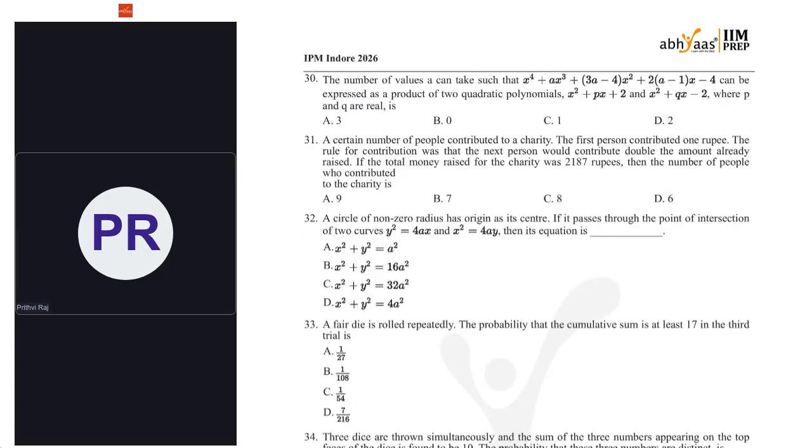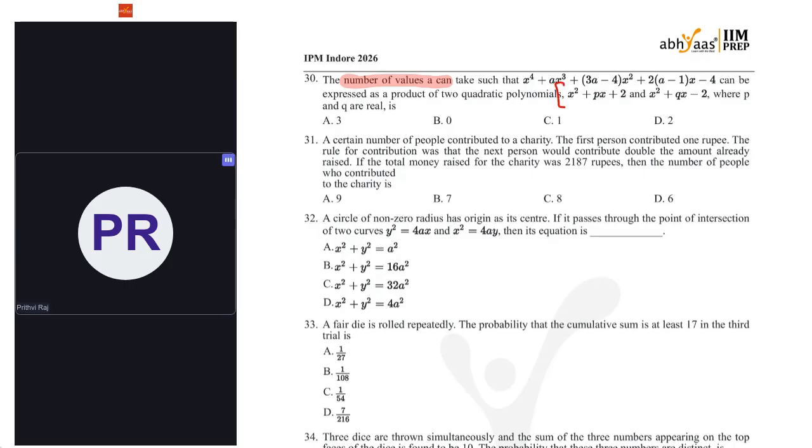Okay. Coming to the next one. The number of values a can take such that the x power 4 polynomial given can be expressed as a product of two quadratic polynomials, where p and q are real. Again, they are asking the number of values that a can take. They are not asking for the value of a. So, the number of values of a.